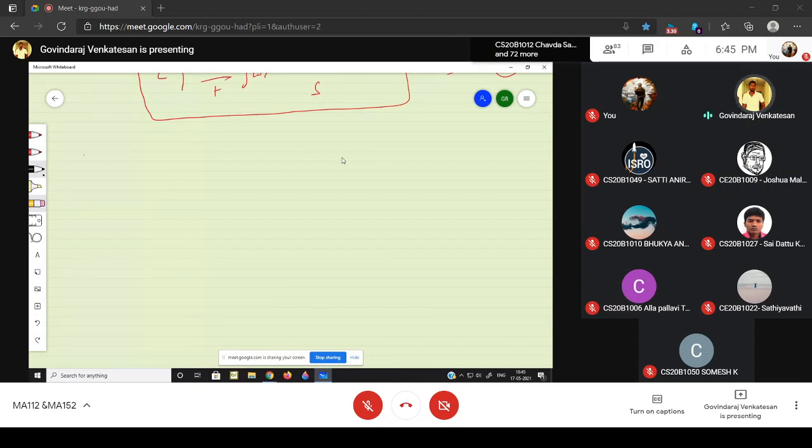Okay. So the first problem. What is the Laplace of cos t by 2? You know the formula. What is the Laplace of cos at? You know, right? What is the answer?